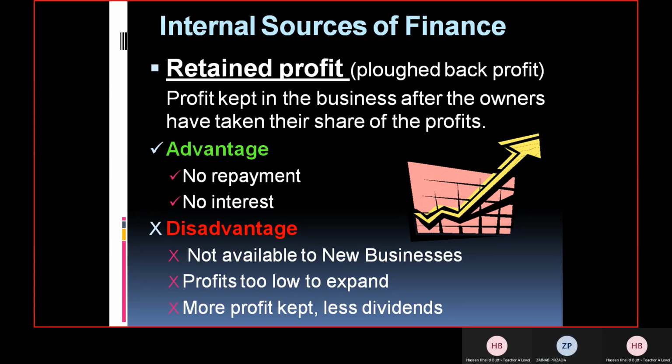All right, Zainab. That is perfectly fine. But that is actually the development of the third disadvantage. It's written more profit kept, less dividend. So here it is perfectly fine that if businesses try to keep more profit as retained profit, they have to reduce the dividend, and it will make the shareholders or the owners of the business unhappy, and they may not like to invest further for the growth of the business.